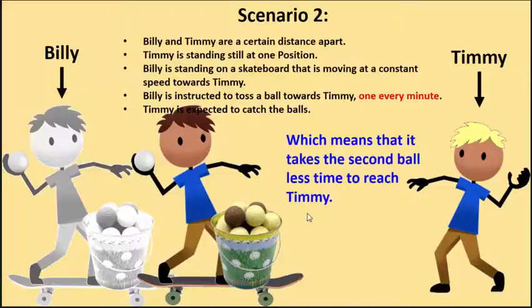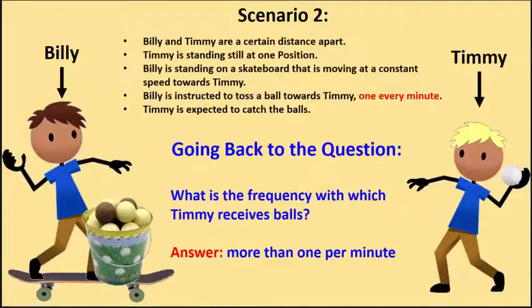Which means that if he's tossing balls with the same speed, the second ball is going to take less time to reach Timmy. So what does that mean? That means that Timmy is going to receive balls more frequently than 1 per minute.